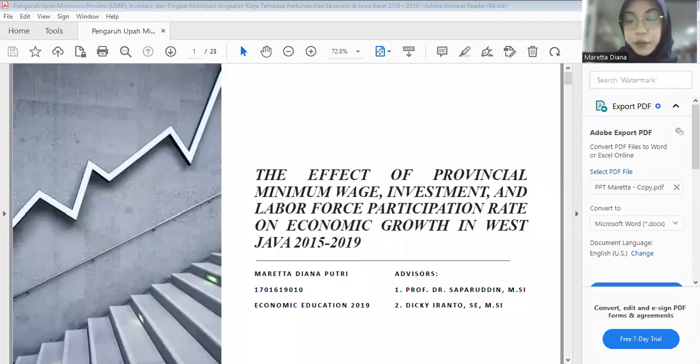So here is my presentation about the effect of provincial minimum wage, investment, and labor force participation rate on economic growth in West Java 2015 until 2019. My advisors are Prof. Dr. Saparudin Mukhtar, MSc, and Bapak Diki Ranto, SAMSE.